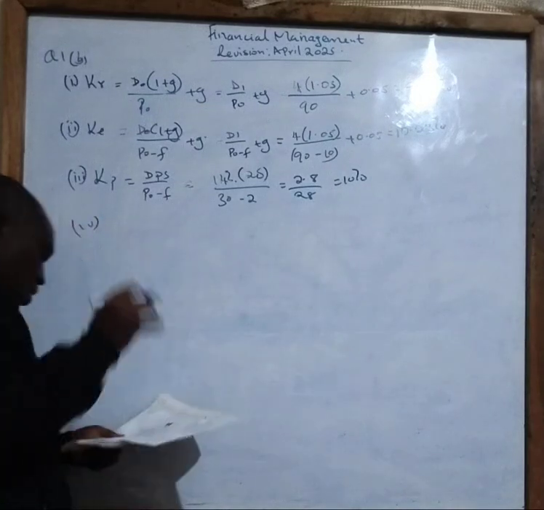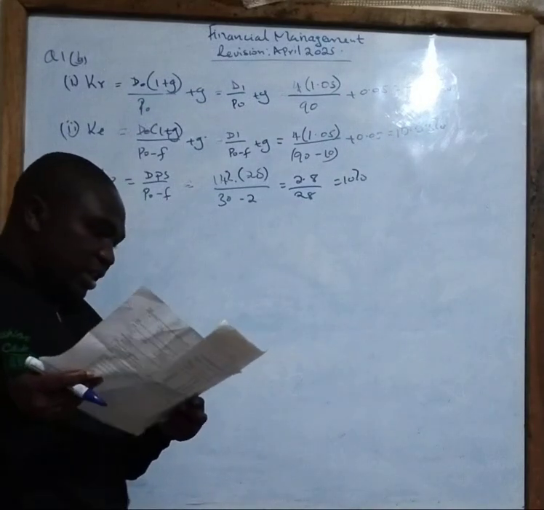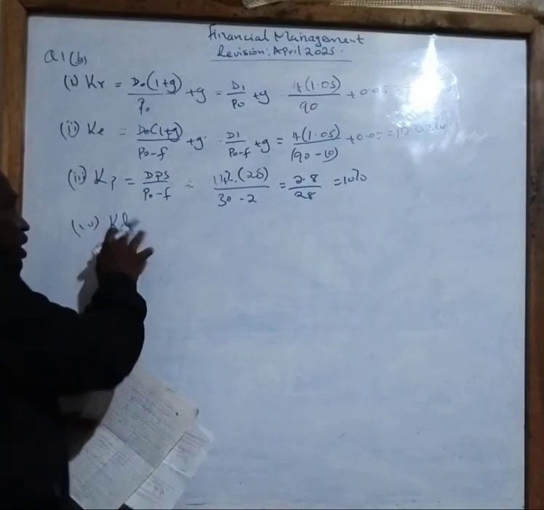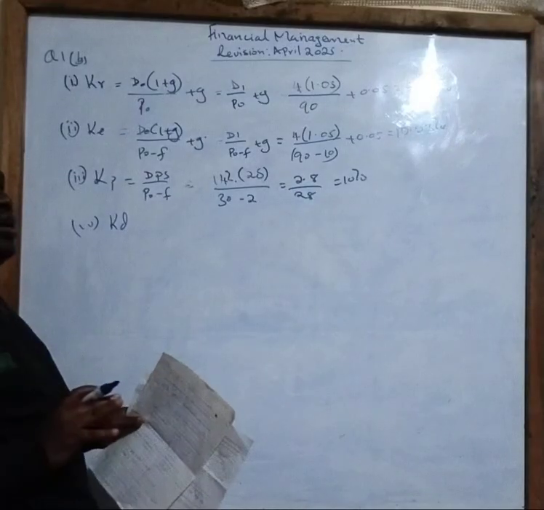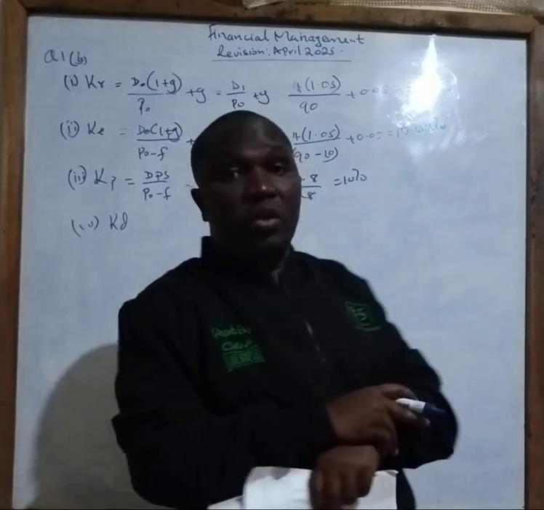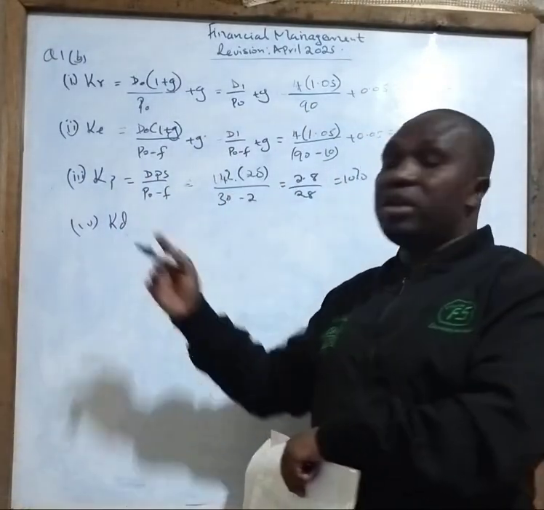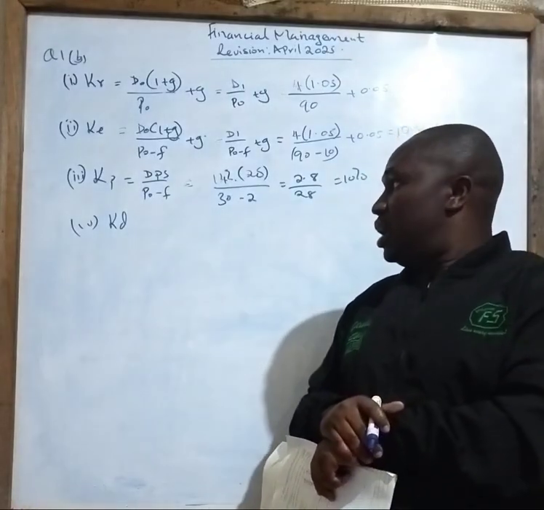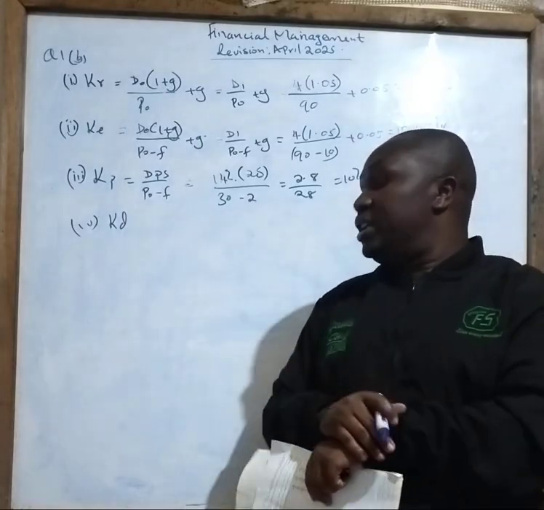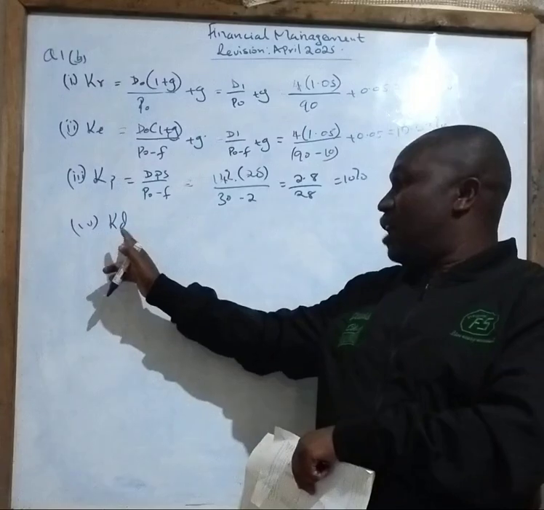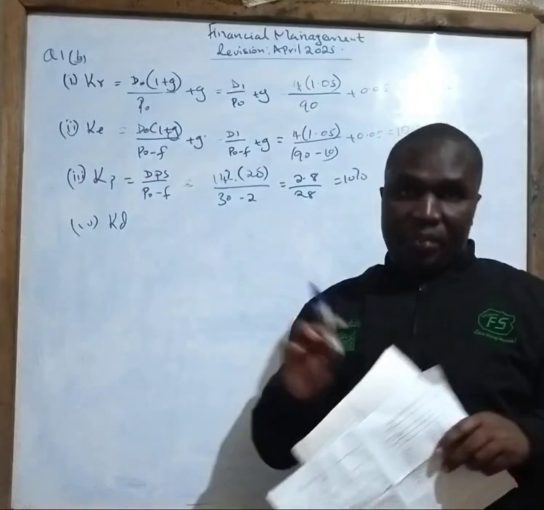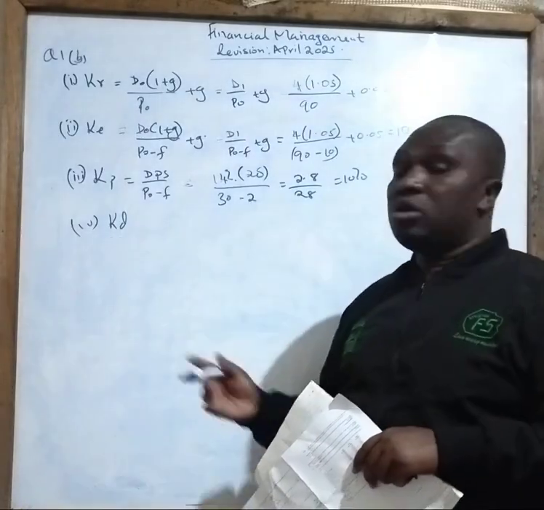Roman 4. Roman 4 is asking us to calculate the cost of debentures. Cost of debenture, KD for debenture. So, class, when you talk about debenture, we normally have two formulas. The first formula is where we don't have any maturity period. And the second formula is when we have the maturity. The one with the maturity is what we call yield to maturity. But in this particular question, the debentures will be there into perpetuity. Therefore, there will be no period of expiry.